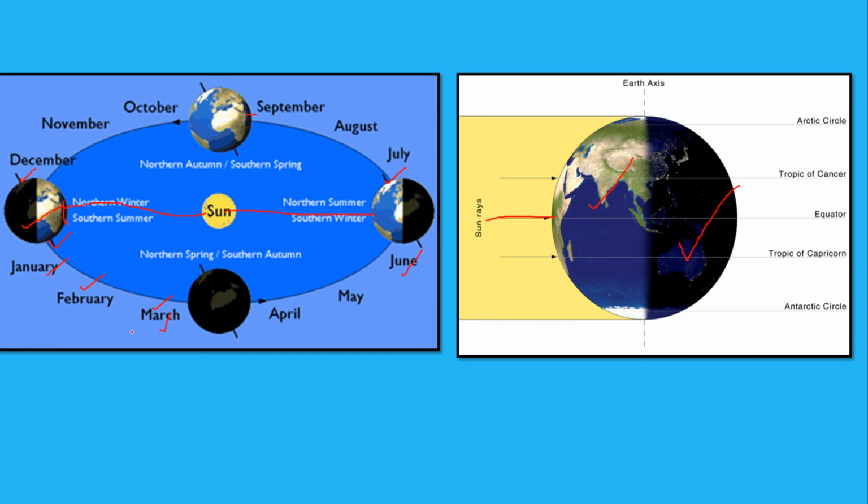So on March 21st, we have the spring equinox. On 23rd September, we have the autumn equinox. So it is during this time that the sun's rays are falling right on the equator, and so everywhere we are having 12 hours of daylight and 12 hours of darkness.